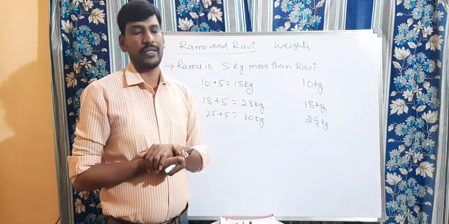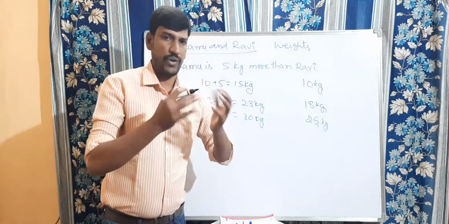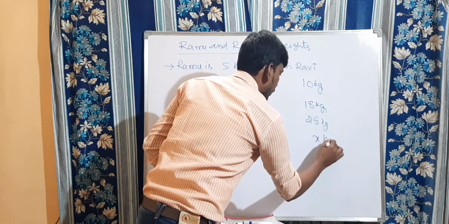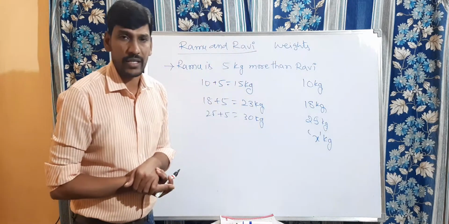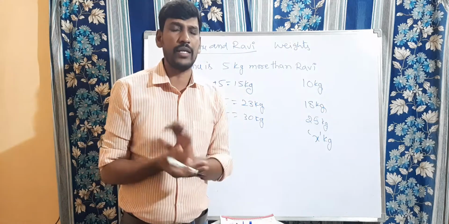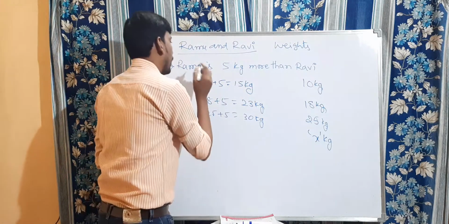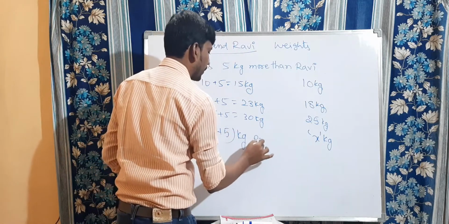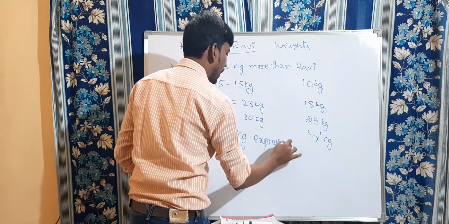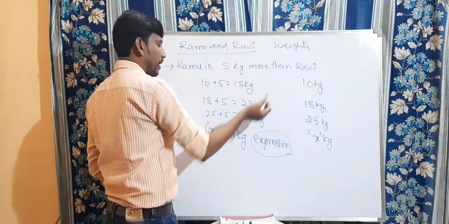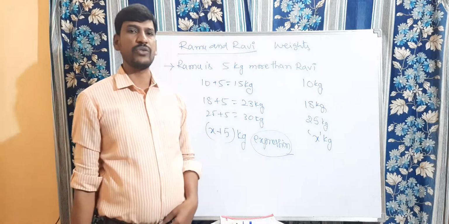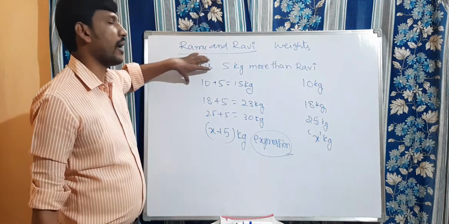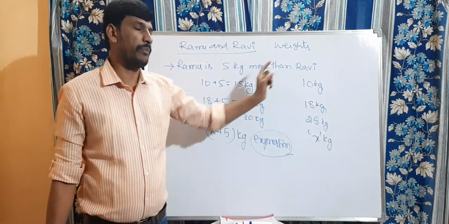Suppose I don't know Ravi's weight. Then how to find Ramu's weight? Let us take Ravi's weight as x kg. We don't know Ravi's weight. Then what is Ramu's weight here? x plus 5 kg. This is called an expression. By using the given statement, we should create an expression. Depending on Ravi's weight, we will find out Ramu's weight also. This is one way of statement.